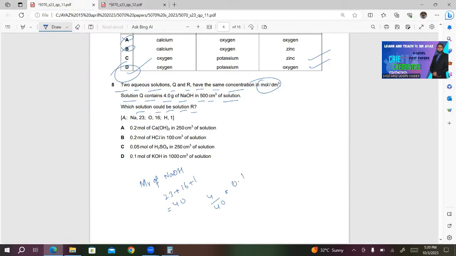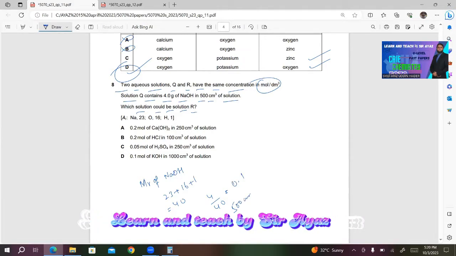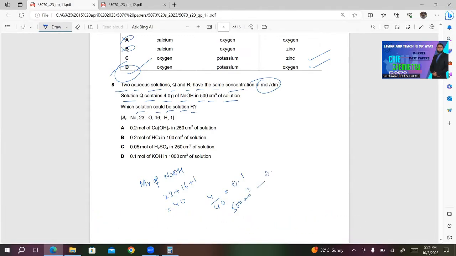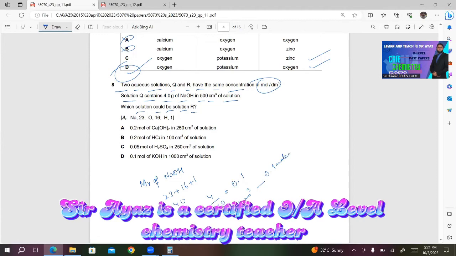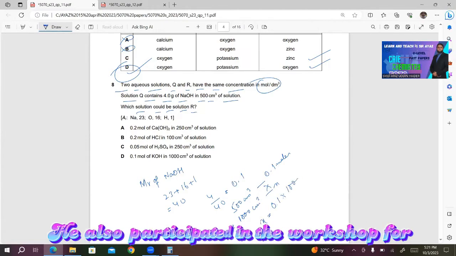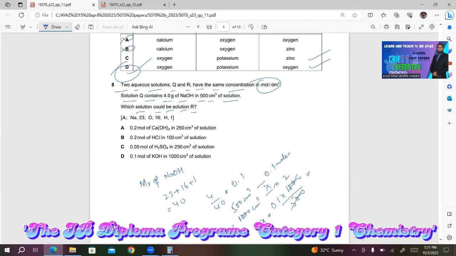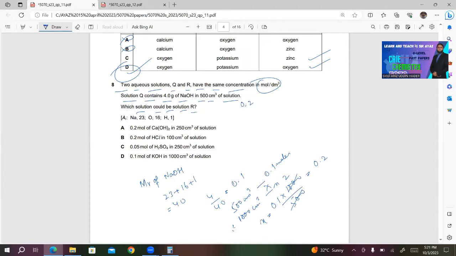0.1. And this 0.1 is in 500. 500 centimeter cube contains 0.1 moles. Therefore, 1000 centimeter cube contains X moles. So X is equal to 0.1 multiplied by 1000 and divided by 500. So 2 multiplied by 0.1 gives 0.2. So 0.2 mole per dm cube. One of these must have 0.2 mole per dm cube.